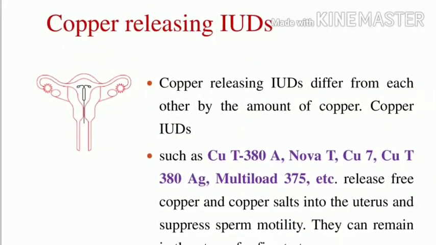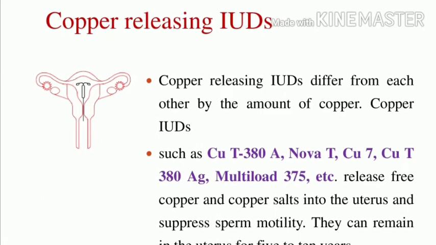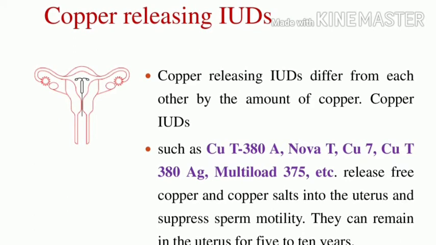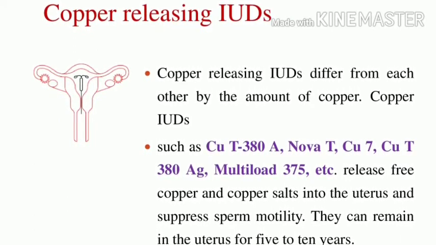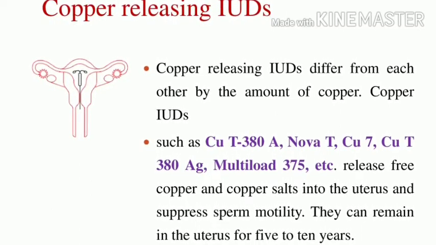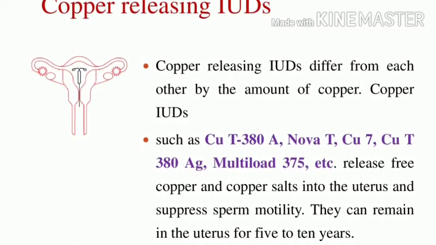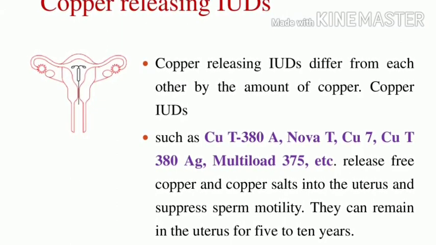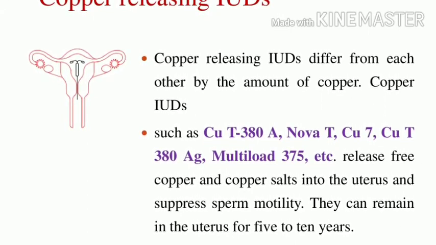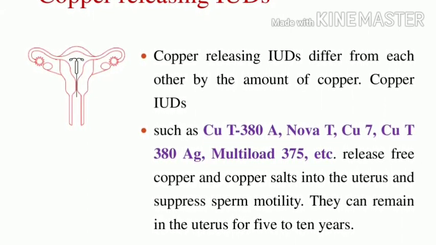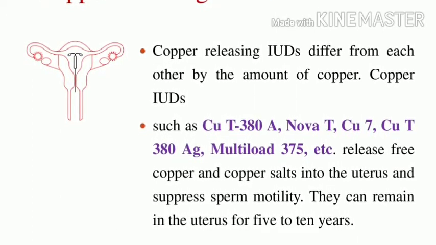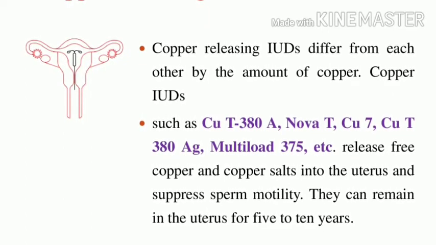First type of IUD is the copper-releasing IUD. The amount of copper differs from one to another. The copper IUDs are such as CuT 380A, Nova T, Cu3, CuT 380 Ag and Multiload 375. They have various amounts of copper, so they are different types. What is the role of this? It releases free copper.